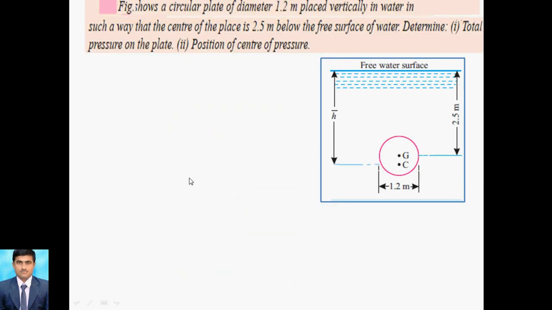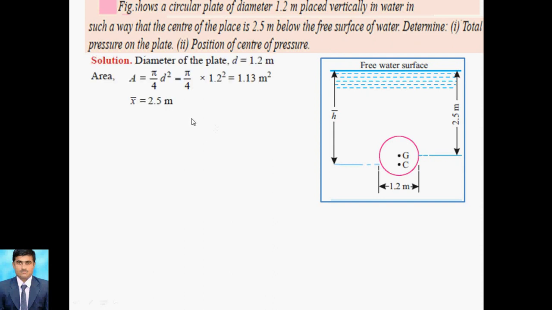Now we move to the first problem. The figure shows a circular plate placed vertically in water in such a way that the plate is 2.5 meter below the free surface, and we must determine the total pressure on the plate. So total pressure is P is equal to W A x bar, as we know. First of all, we require W, the specific weight. How to calculate this? Rho into g, right? A is the area, and X bar means 2.5.